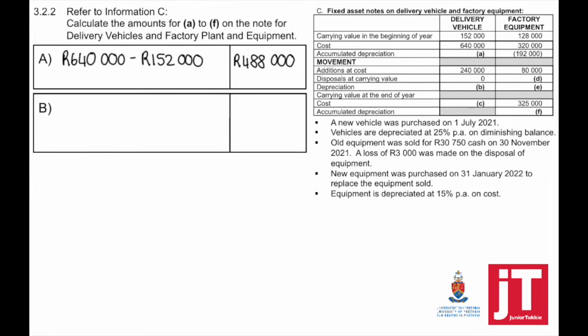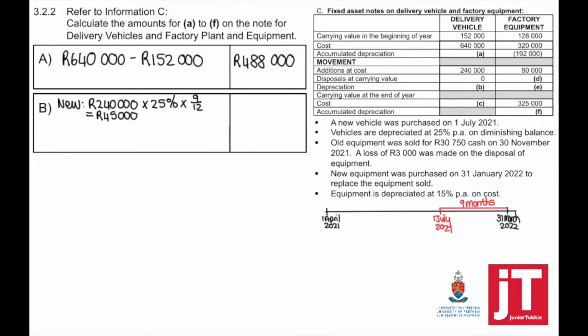This means that we need to use the book value, and to get the book value, we always take cost minus accumulated depreciation. So to find out what is the depreciation on the new, depreciation must be calculated from the day we purchased it until the end of the accounting period, which is then 9 months.